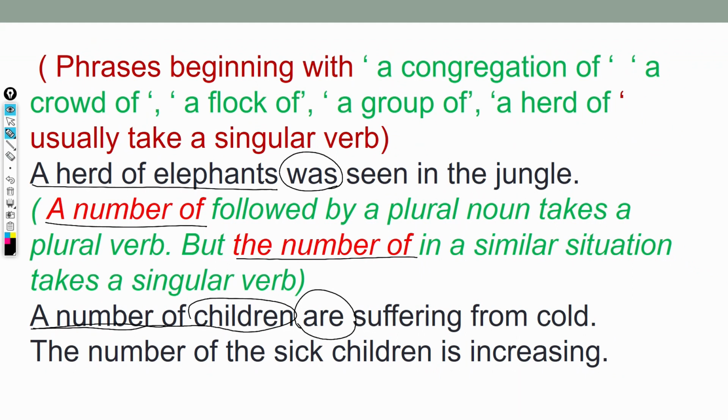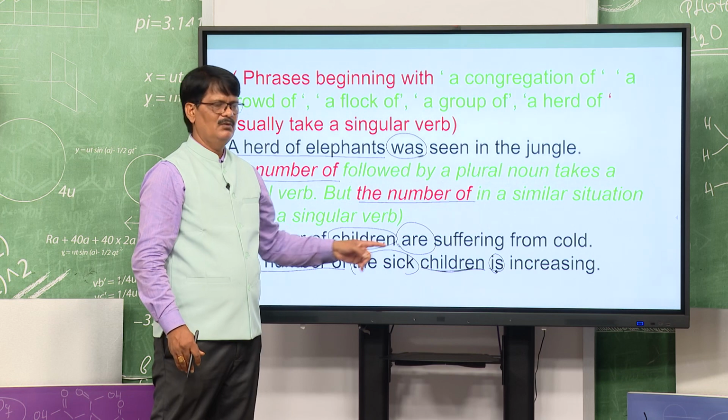But here you will see the number of sick children. Here it is also plural, but it takes "is". What did you understand, please tell me. Remember the simple way: a number of is always followed by a plural noun, and it takes a plural verb.